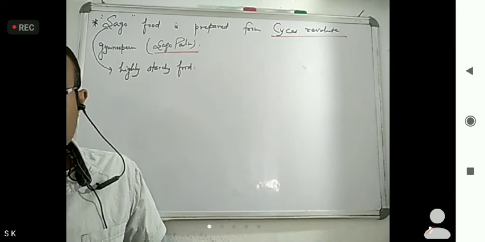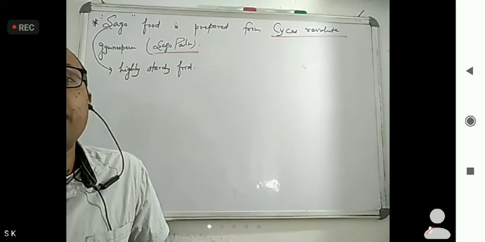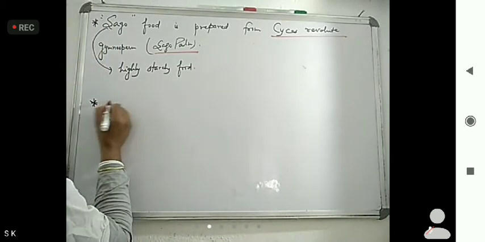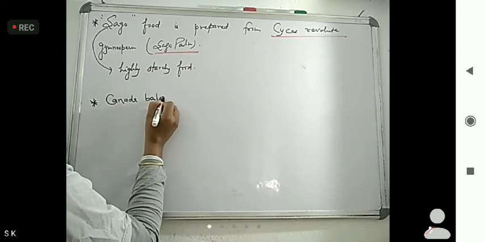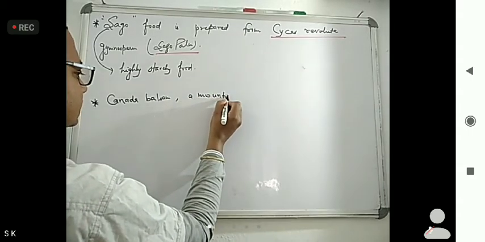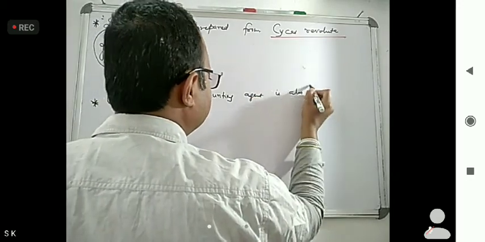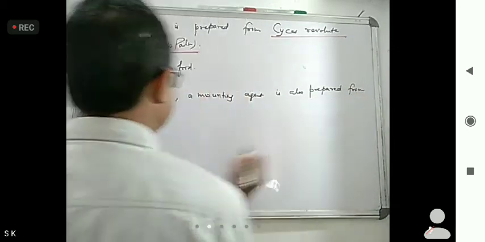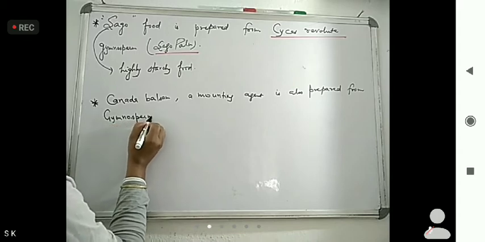Now, one mounting agent is there, named Canada balsam. Canada balsam, a mounting agent, is also prepared from a gymnosperm. It is prepared from Abies balsamea, so the gymnosperm is the Abies species.